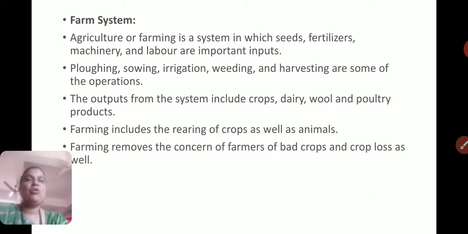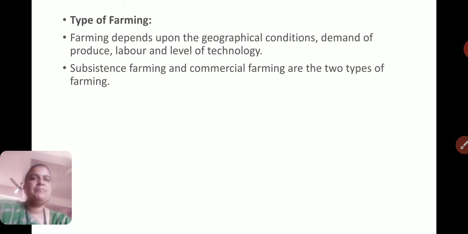Most probably we all have farms, and relatives who do, so we are very familiar with these types of activities. Now, types of farming. These are the types of farming which we can see.